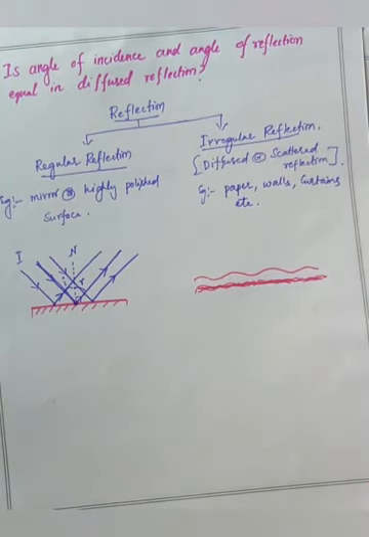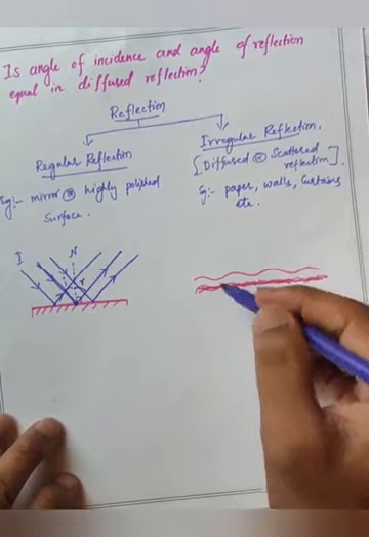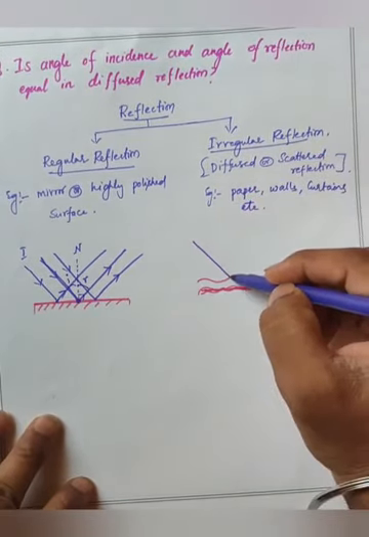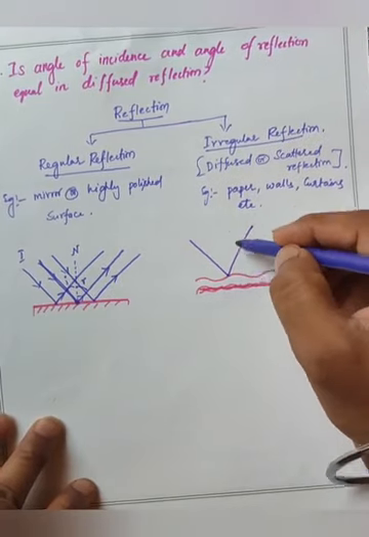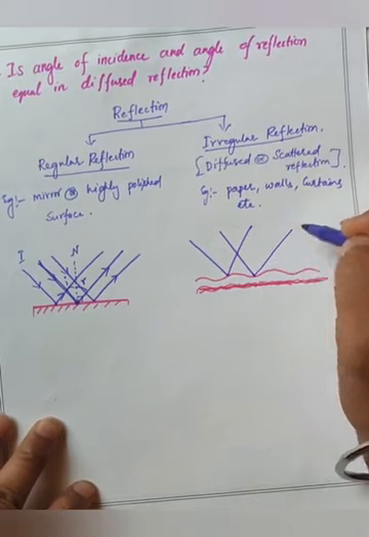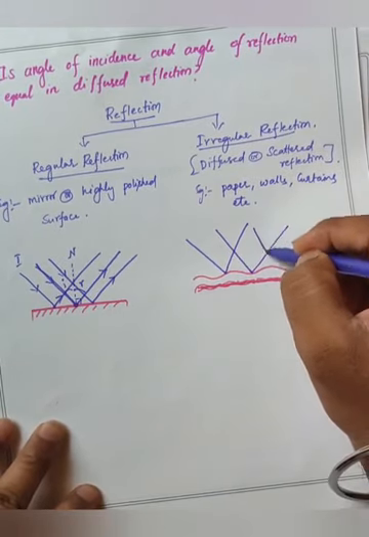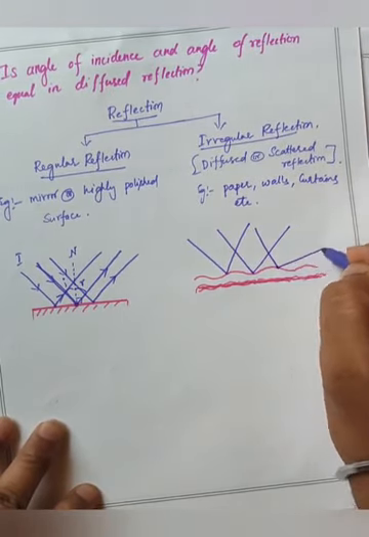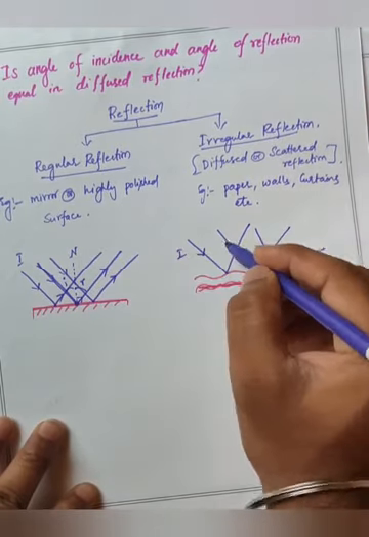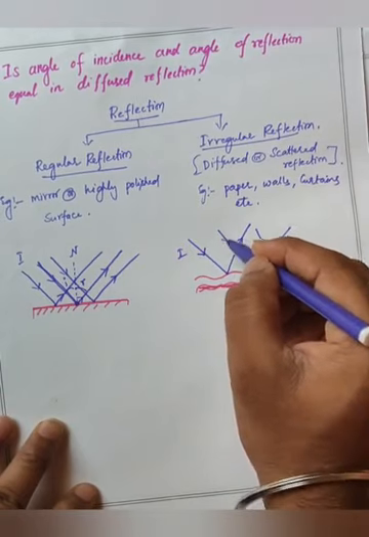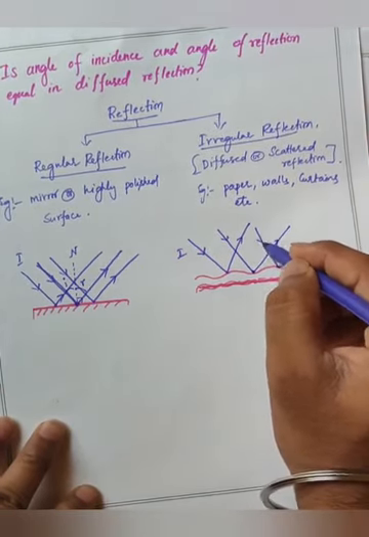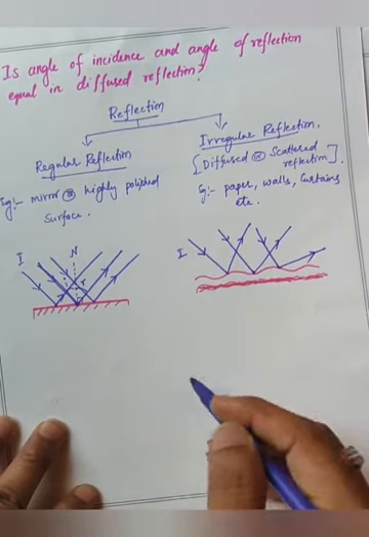Okay. Now the light ray is coming like this and it may go like this. At particular point here the light ray is coming and it may be going like this. At this particular point it is coming like this and it may go like this. So incident ray here and reflected ray here. So this is striking here and after getting reflected is going like this. Now this is coming like this and this is going like this.